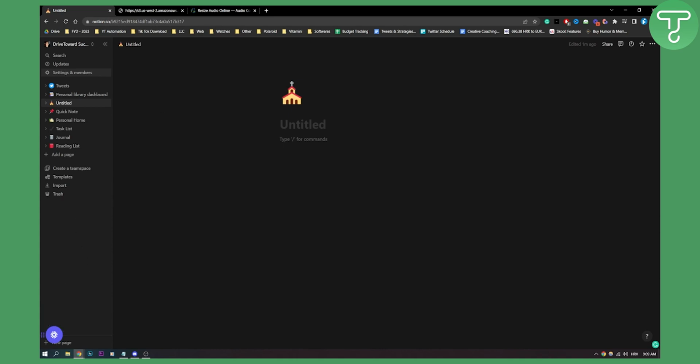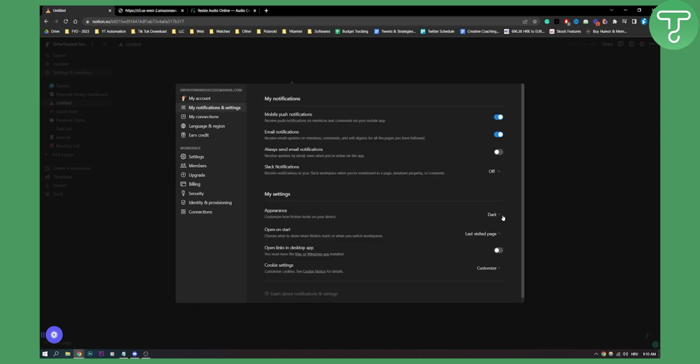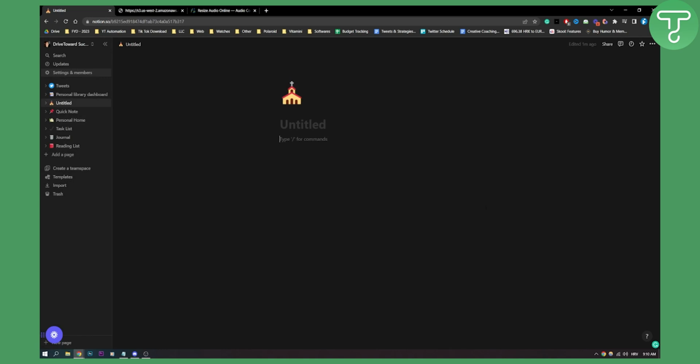And you can also obviously download Notion for your own PC and do it on your own PC as well. On any app, whether you're doing it on mobile, on computer, or on PC or Mac, it's the same. Just go here, My Notifications and Settings, and then switch it to dark mode. That's pretty much it. It's really simple, really easy.